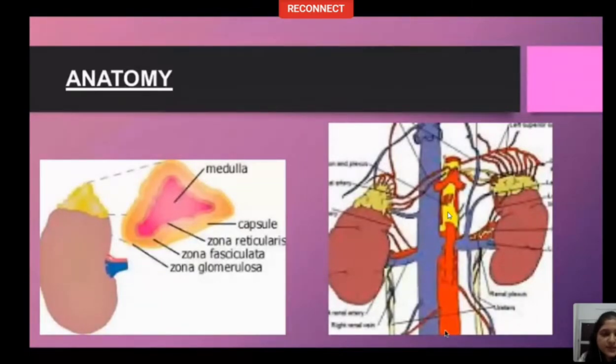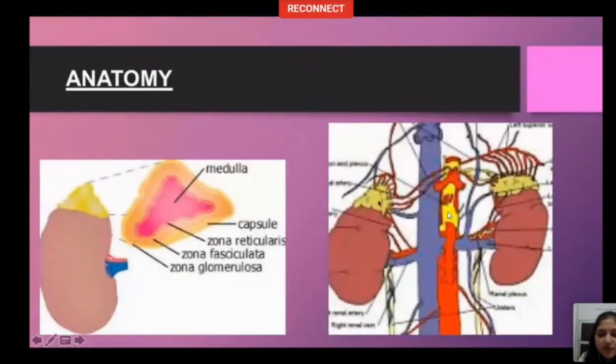Anatomy of adrenal glands, just a word. These are paired endocrine glands located at the superior pole of each kidney. They produce multiple hormones regulating body's metabolism, salt and water balance, stress response, and sexual functions. The suprarenal glands are composed of two parts, the cortex and medulla. Cortex has zona glomerulosa that secretes mineralocorticoids, zona fasciculata that secretes glucocorticoids, and zona reticularis that secretes sex steroids. The central part is the medulla, which is composed of chromaffin cells secreting catecholamines, epinephrine and norepinephrine.